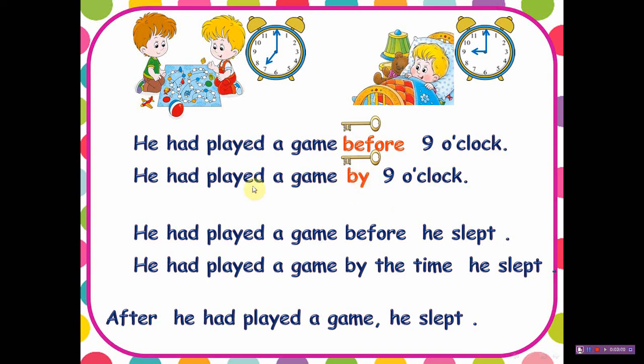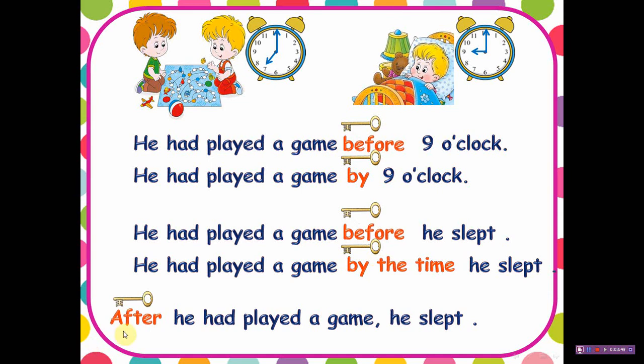Okay, and what is the verb here? Had played. Okay. Speaking about the next two sentences, what are the key words? Yes, before, great, and by the time. Okay, notice what came after them. So before is followed by past simple, great, and by the time is followed as well by past simple. And by the way, before, by, and by the time have the same meaning.